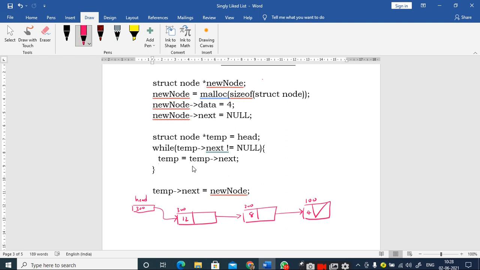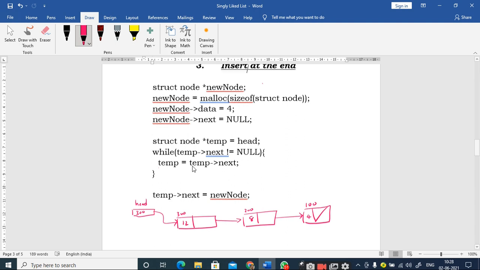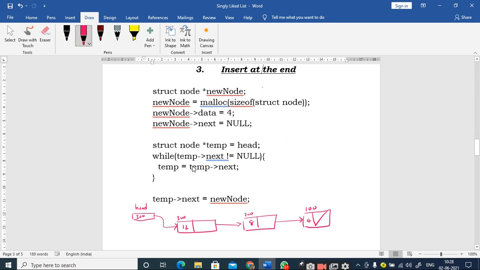Right. Now we are trying to insert a node at the end. This is very important. See, the insertion at the starting point and the insertion at the end are the most important functions you should remember in the linked list. Why?